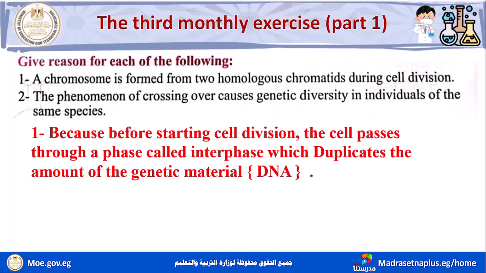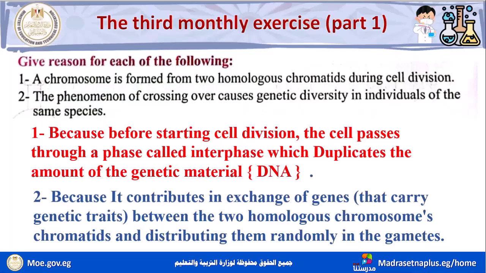Number 2, the phenomenon of crossing over causes genetic diversity in individuals of the same species.